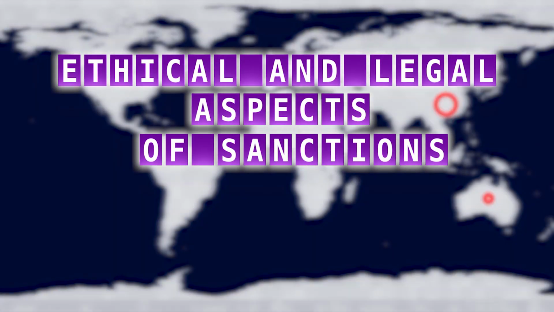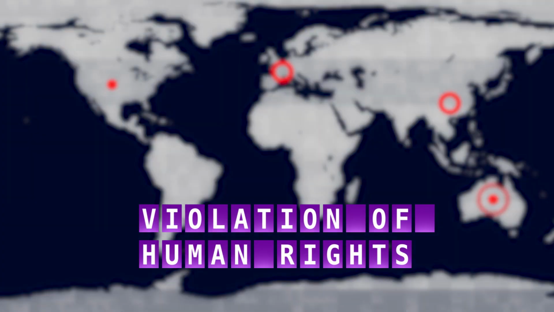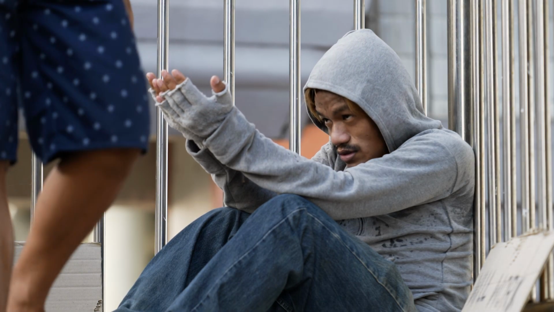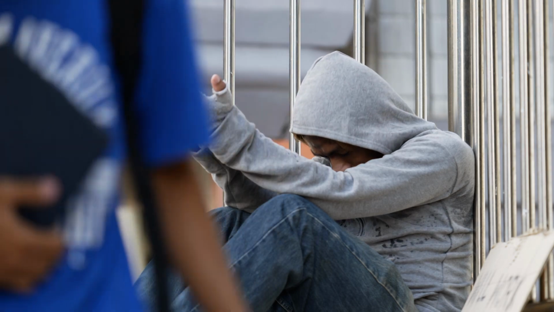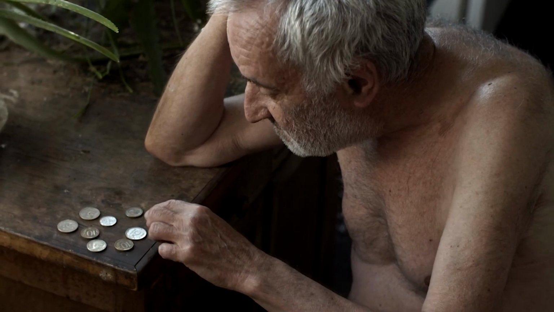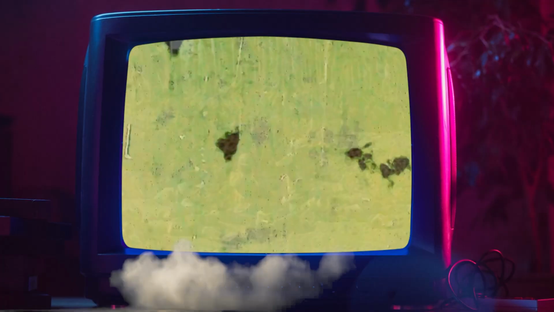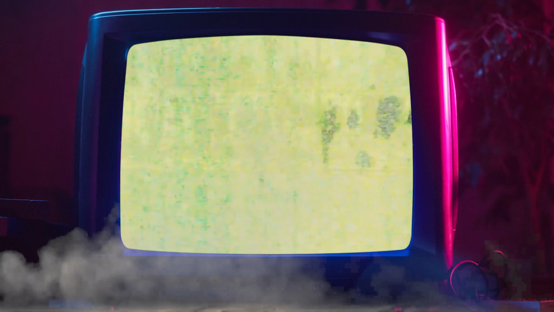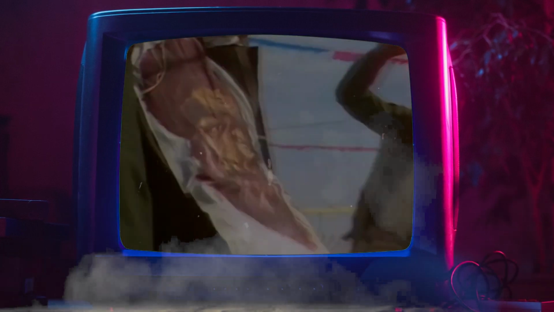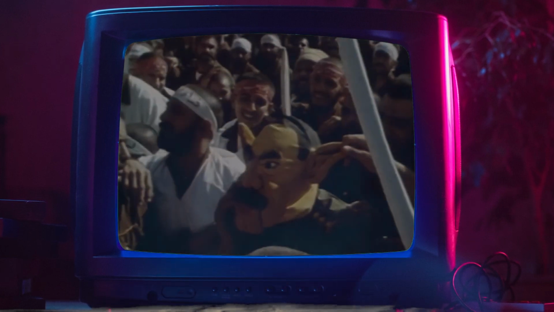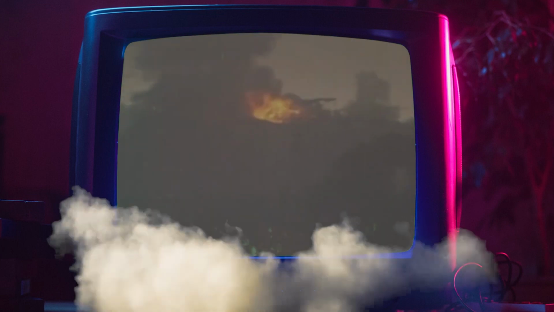Ethical and legal aspects of sanctions: violation of human rights. Sanctions often lead to human rights violations, especially when they negatively impact the population. Restrictions on access to food, medicine, and other vital goods can cause humanitarian crises and deteriorate public health. An example is the situation in Iraq in the 1990s, where sanctions led to a humanitarian crisis and deterioration in the health of millions of people. Restrictions on the import of food and medicine caused widespread hunger and mortality, especially among children.